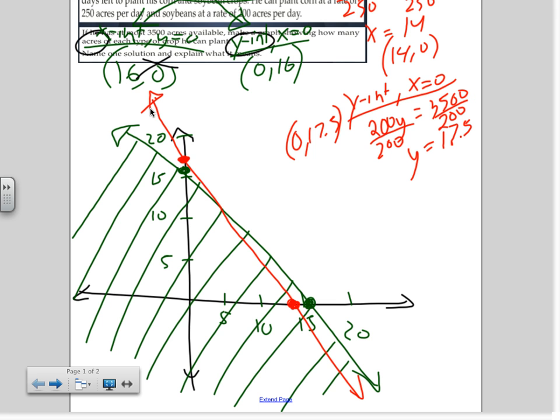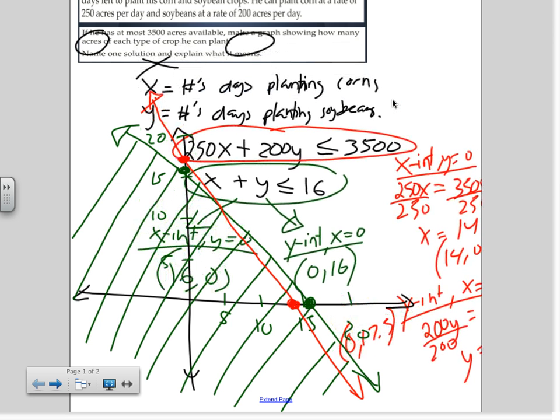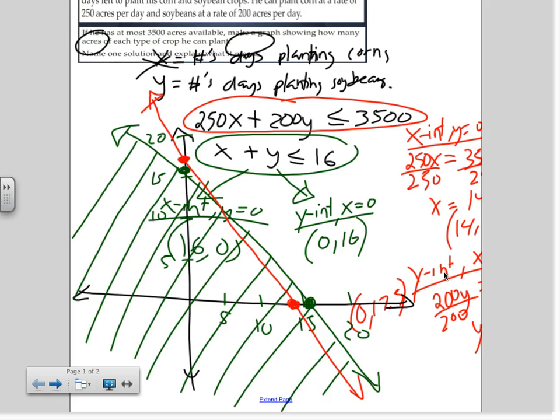Which region should I use to test? Okay, the bottom, fine, because there's an easy point in there, 0, 0, correct? I'm going to plug that 0, 0 right back into the red inequality. The reason I picked 0, 0 is because it's so easy; once you plug it in, it turns the other one to 0. So 0 plus 0 is definitely less than 3,500.